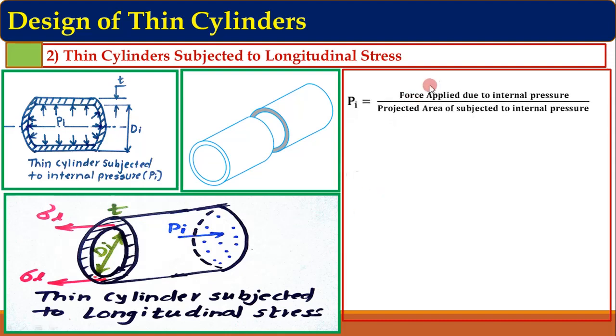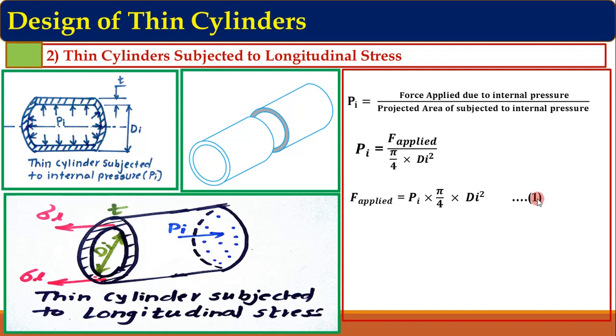So Pi, again, is given as force applied due to internal pressure upon the projected area subjected to internal pressure. Here the projected area for this pressure is nothing but pi by 4 di square. On this area the pressure is applied internally, so this is the projected area for this internal pressure. So the equation becomes Pi equals F applied upon pi by 4 di square. From this equation we can get the formula for F applied, that is the applied force: Pi into pi by 4 di square. This is equation number 1.